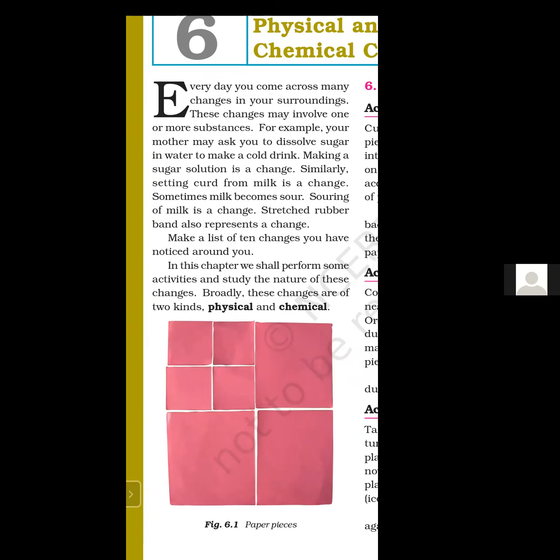As you know about the three states of matter from previous classes, substances are found in three states: solid state, liquid state, and gaseous state. Now what is the state of sugar or salt? It is in solid state. When you dissolve that sugar or salt into water, that solid state changes into liquid state. So this is also a change. Solid changes into liquid.